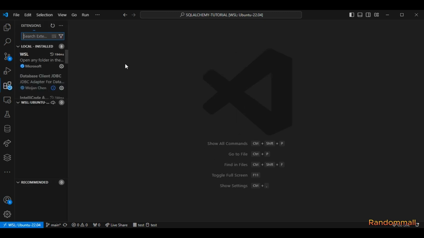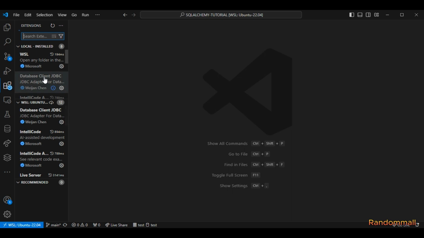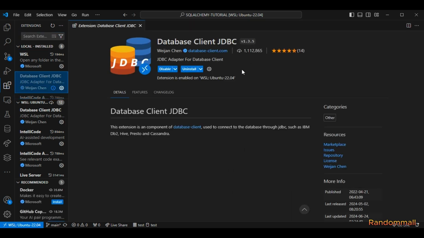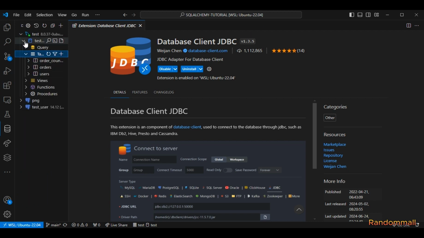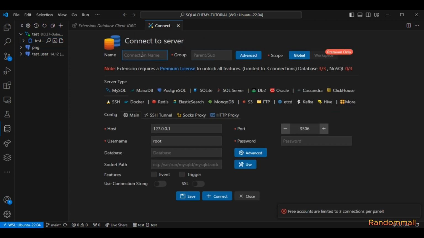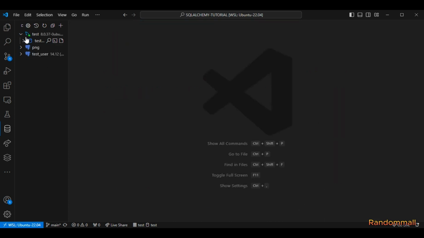You open these extensions and you're going to look for this. This is what I'm using to visualize my database. You search for it, you install it, and you open it here. And up here, you can click on this add connections. You can add a name here. This could be just a name to differentiate all your connections. Then you add your username for the database name, the password you save, and then you connect. And then up here, this is where you can open your database, and here you can view your tables.